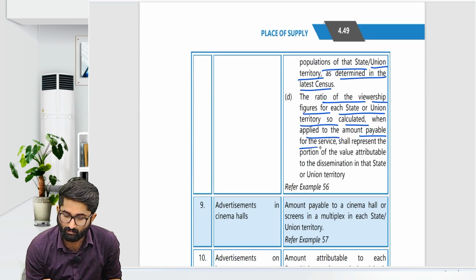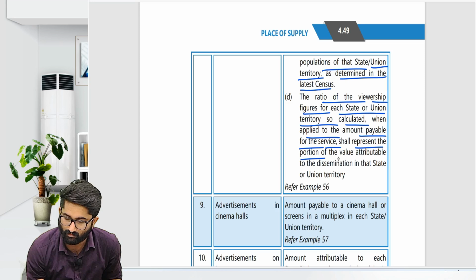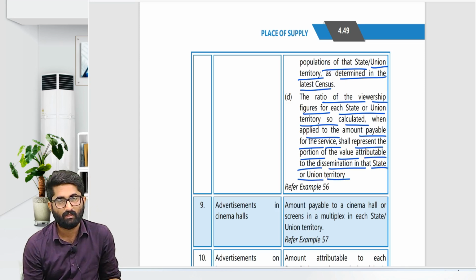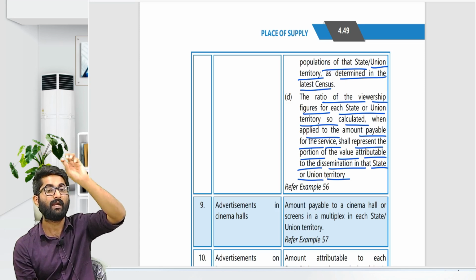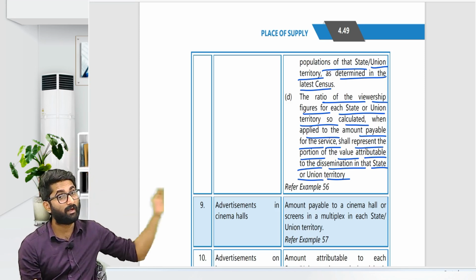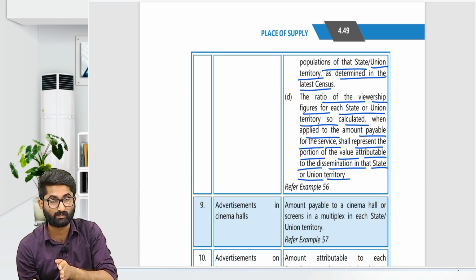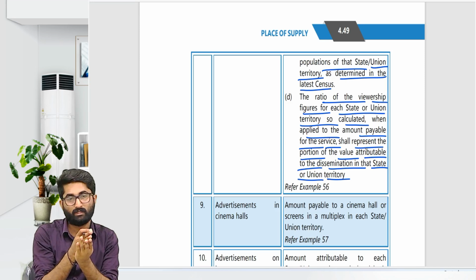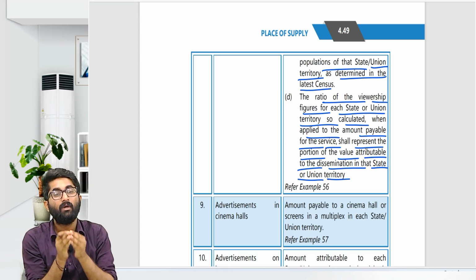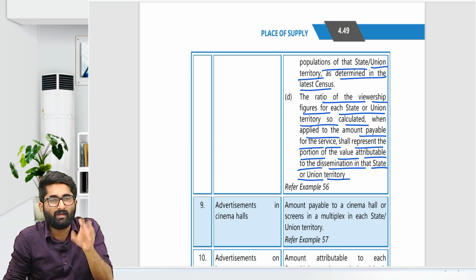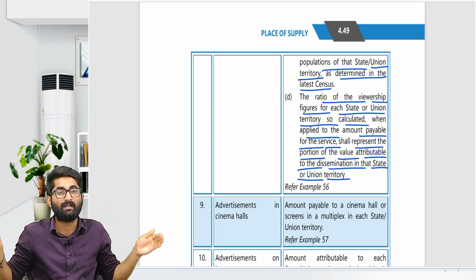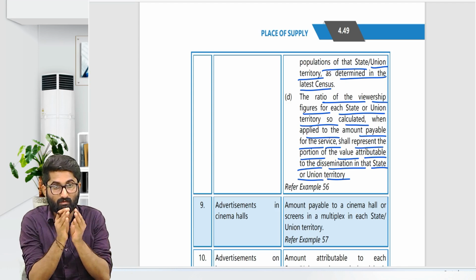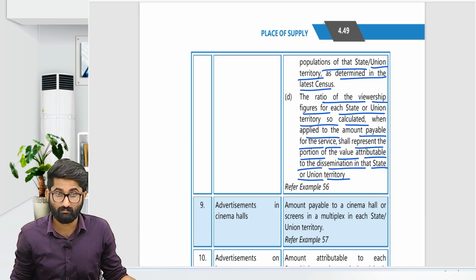When applied to the amount payable for the services, it shall represent the portion of the value attributable to the dissemination in that state or union territory. So the first thing is to find out the viewership of the channel, and that viewership for the previous quarter's last week, that you have to take for this quarter. Okay sir, I have taken this for this quarter. Now in this quarter, if viewership is given combinedly for two states, sir, now what you have to do? You have to divide it. How will you divide? That viewership you will divide in the ratio of population.